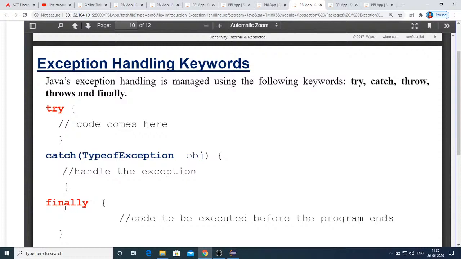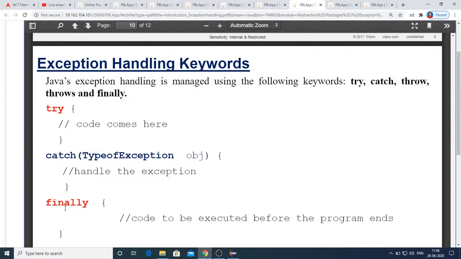So such statements, generally in real time, we will be placing them in the finally block. This is the point you need to understand. What you place inside try is all the code that you expect might cause some exception, and whatever exception you expected, if it occurs, then what should take place, you will write in the respective catch blocks.